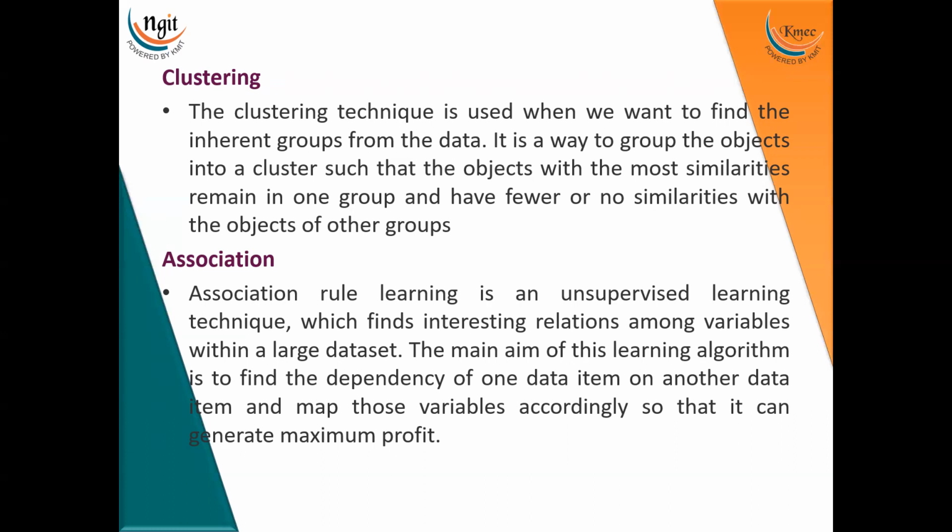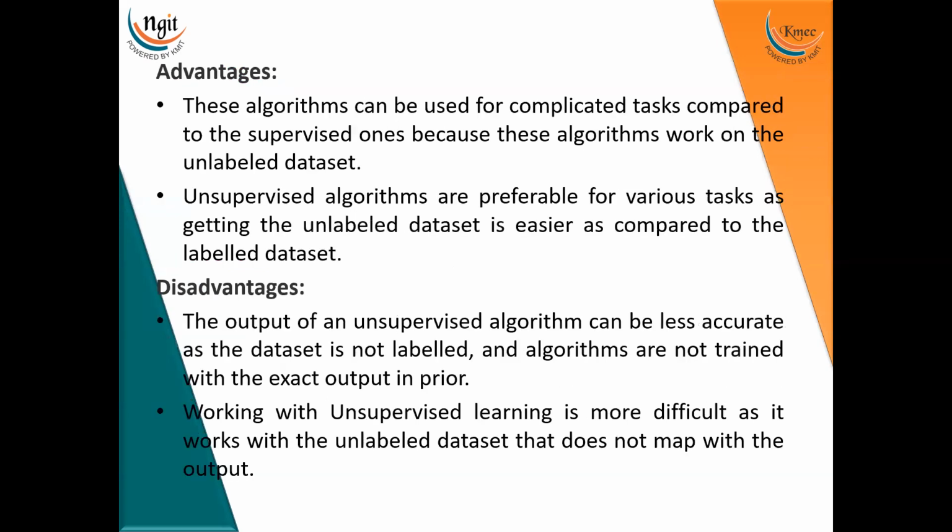And coming to association, rule learning is an unsupervised learning technique which finds the interesting relations among variables within a large dataset. The main aim of association is to find the dependency of one data item on another data item and map those variables accordingly so that it is going to generate the maximum profit. So these are the two types that come under unsupervised machine learning: one is clustering and the other one is association.